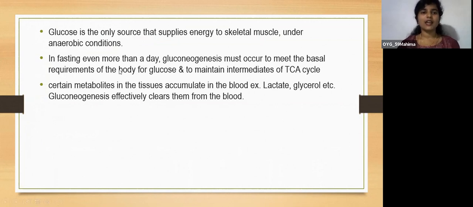In fasting, even for more than a day, gluconeogenesis must occur to meet the basal requirements of the body for glucose and to maintain the intermediates of the TCA cycle. Certain metabolites, for example lactate and glycerol, accumulate in the blood from the tissues. Gluconeogenesis effectively clears them from the blood, because these products are utilized for glucose synthesis.